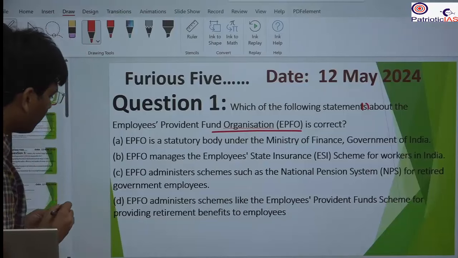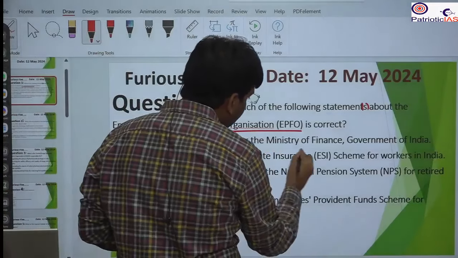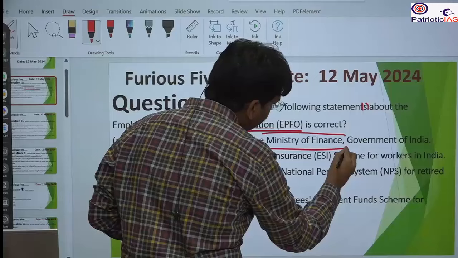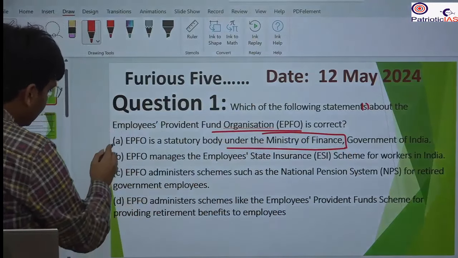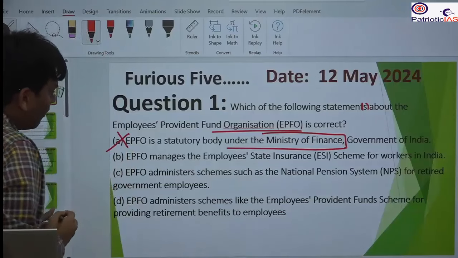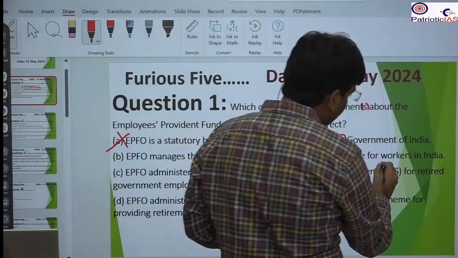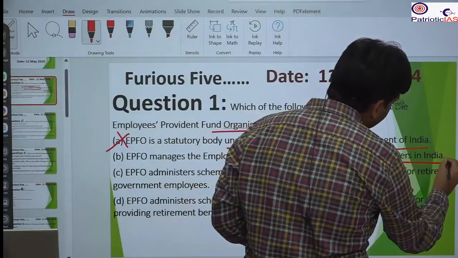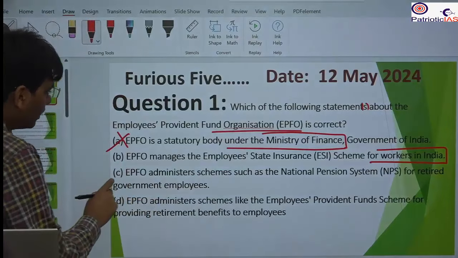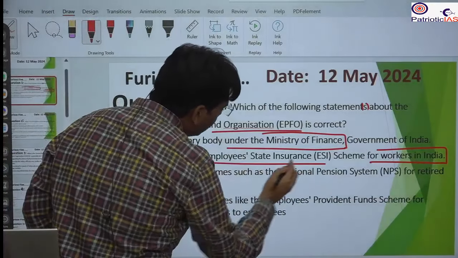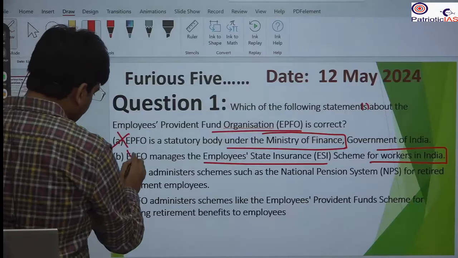So here you will see that A is not correct, because it is not under the Ministry of Finance, but under the Ministry of Labour and Employment. B, EPFO manages the Employees' State Insurance scheme for the workers in India, is also not correct. This is for all salaried employees, so it is not for the State Employees' Insurance scheme.